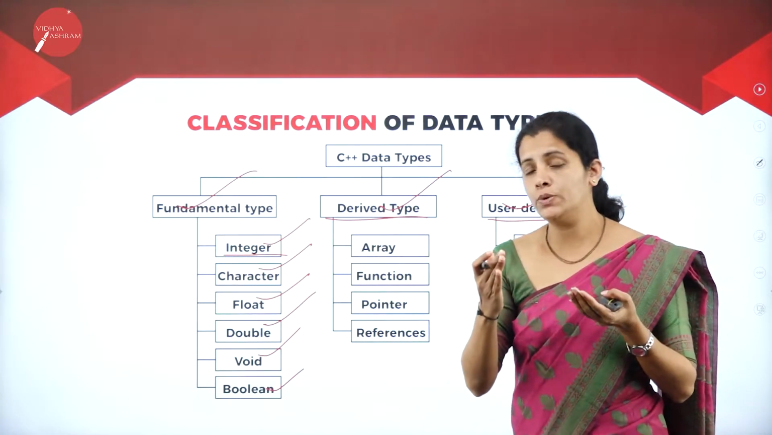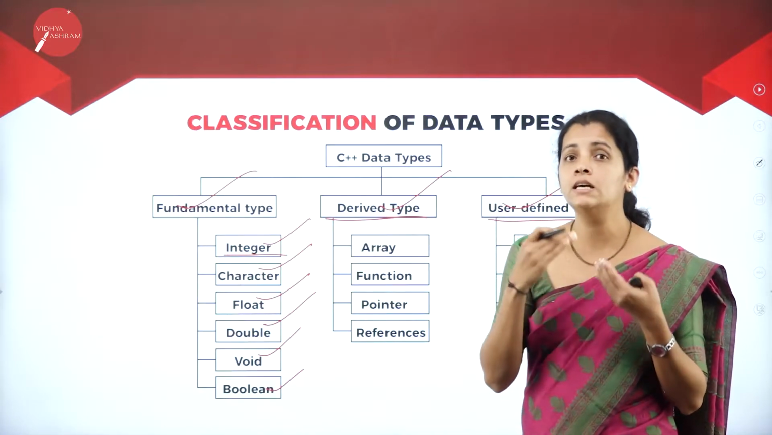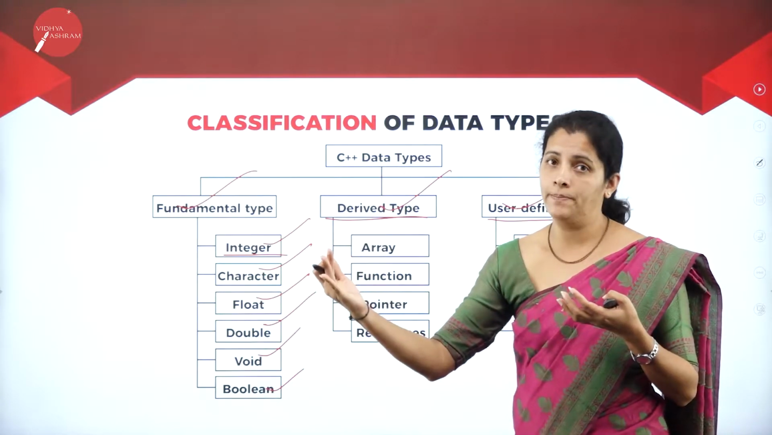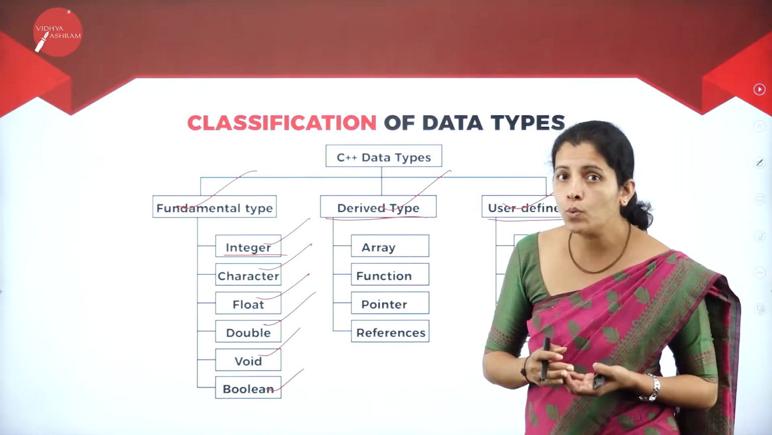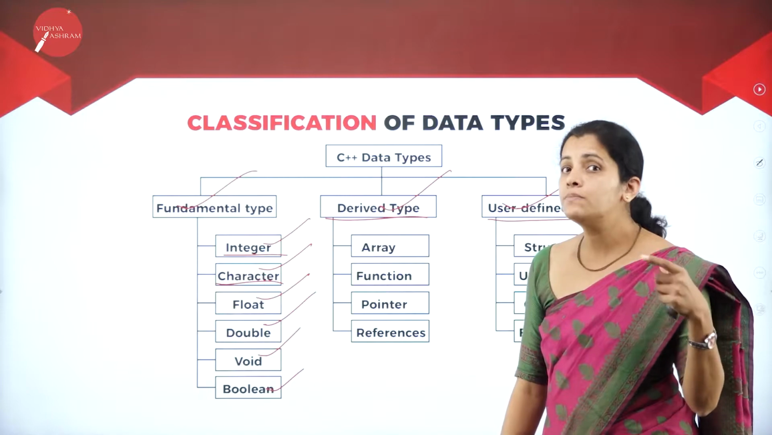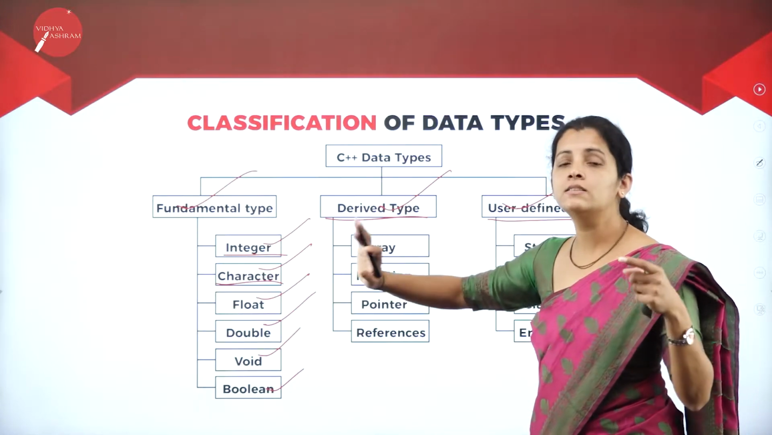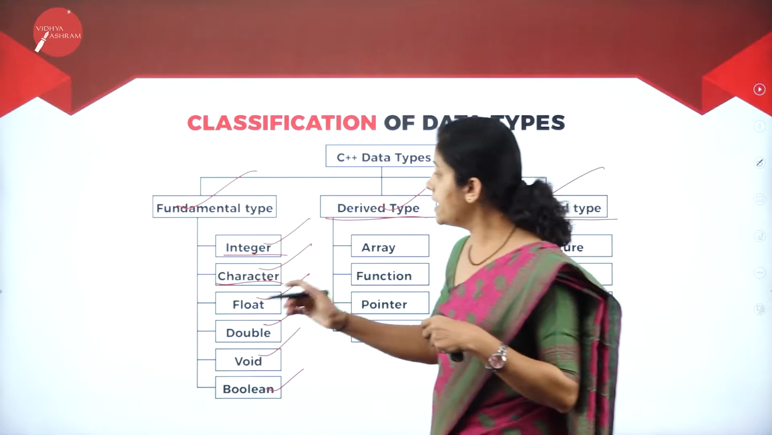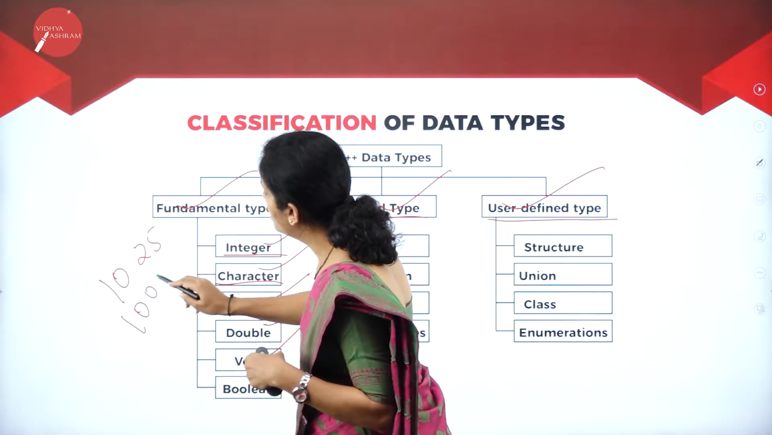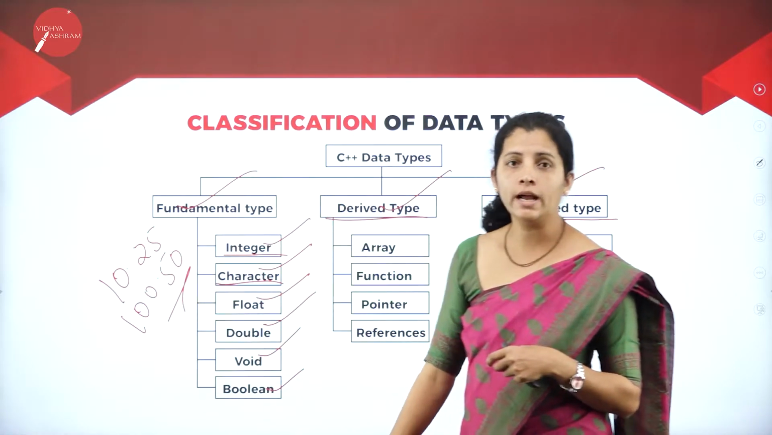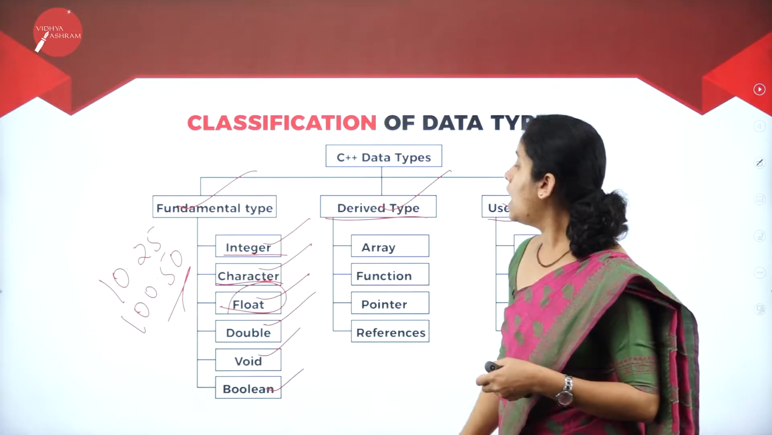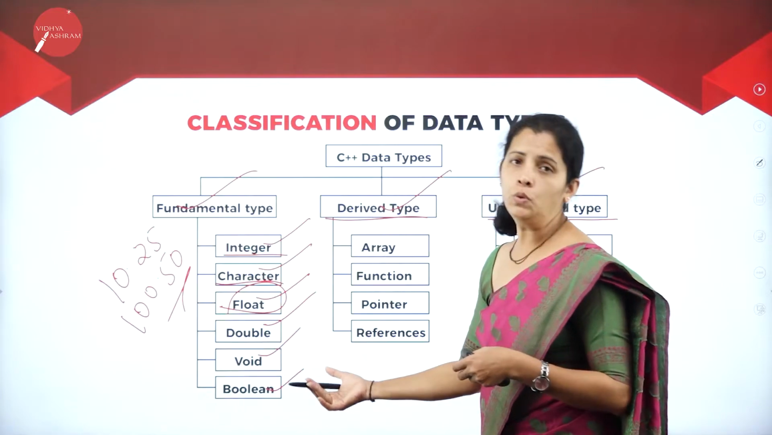So what is character? Characters are capable of storing only one letter at a time. There are certain situations where I want to display a grade, say A grade, B grade, C grade, D. In that situation, what do I require? I require the character data type. And in some situations, I want to represent fractional values, say 10.25 or 100.50. Then what do I require here? I require the floating point data type, and I have double, void, boolean.